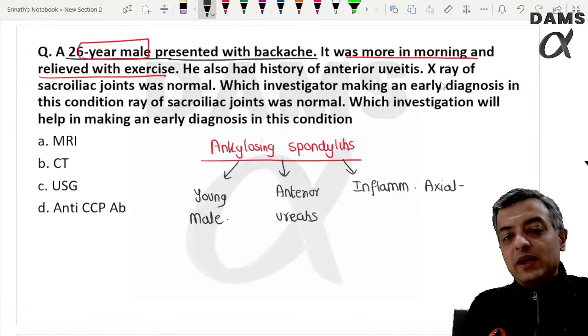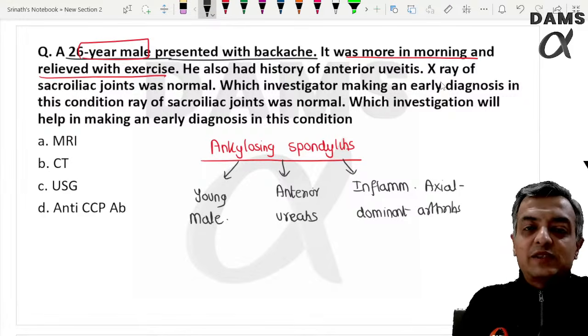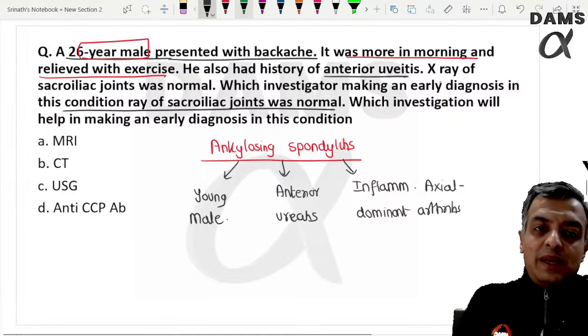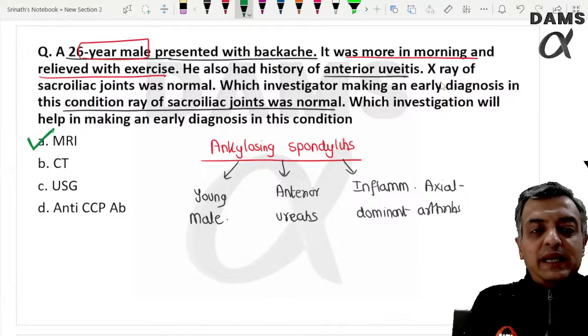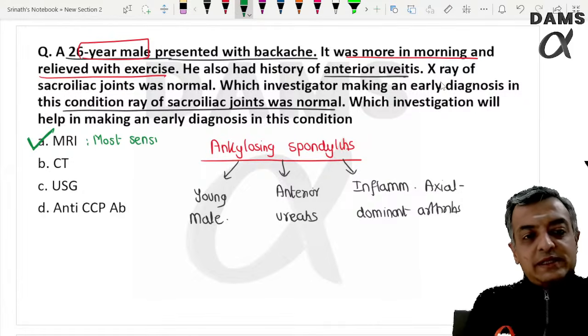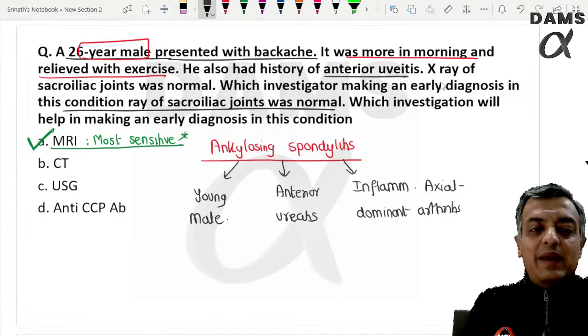Inflammatory axial dominant arthritis is present. This is typical presentation of ankylosing spondylitis. In this patient, the X-ray showed that the sacroiliac joint was normal. But the most sensitive method is the MRI. The most sensitive test to detect sacroiliitis is the MRI.